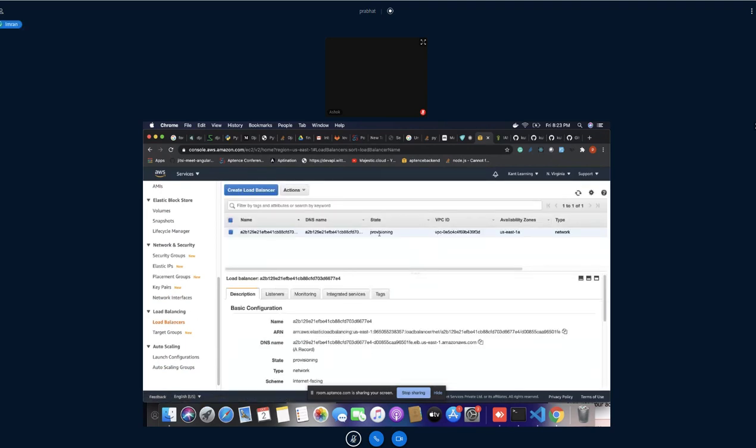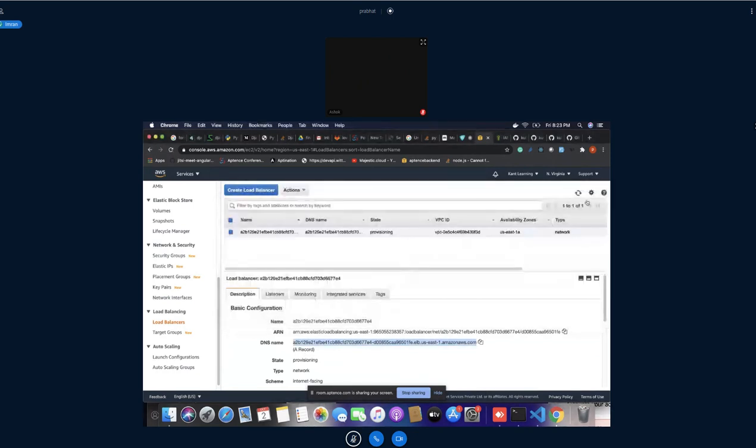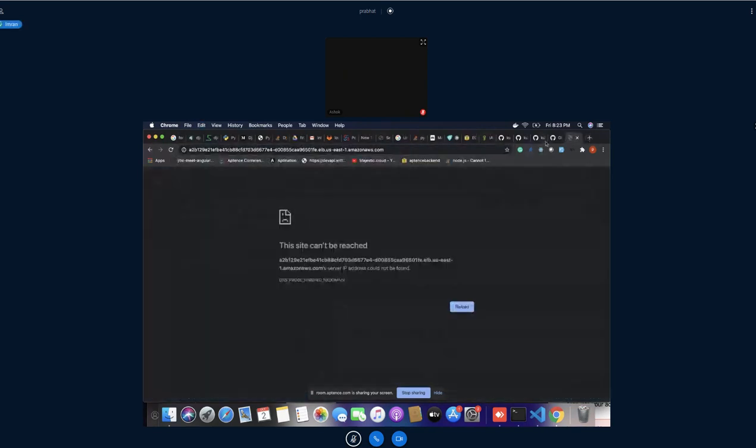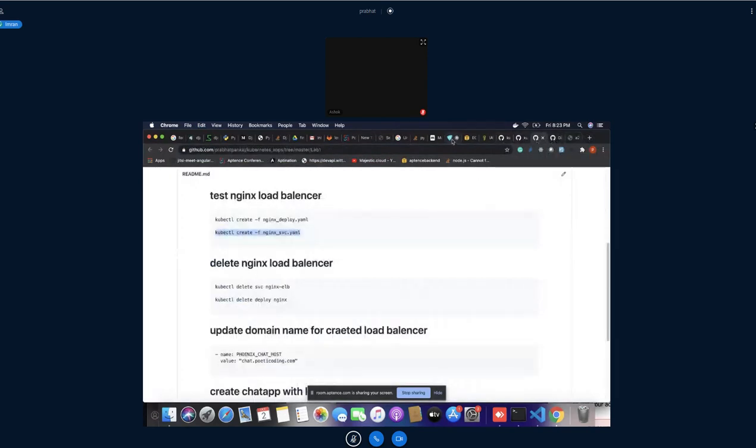Perfect. Can you see? As of now, it is in provisioning state, and this is the A record that has been created while running the system. The both are same. And see here, this is our port 80. If I access it now, it definitely should not work. Once it becomes ready from provisioning, then I will be able to access our cluster.